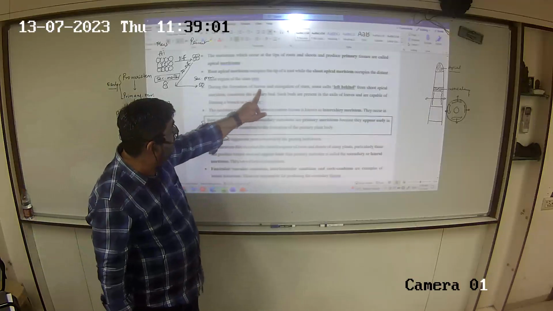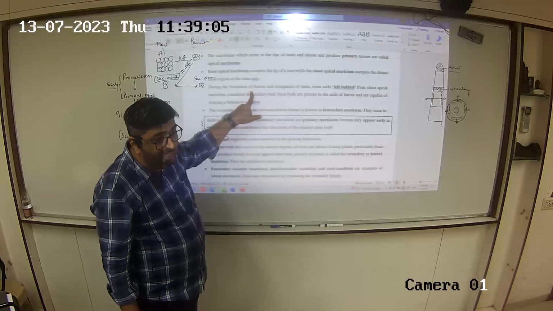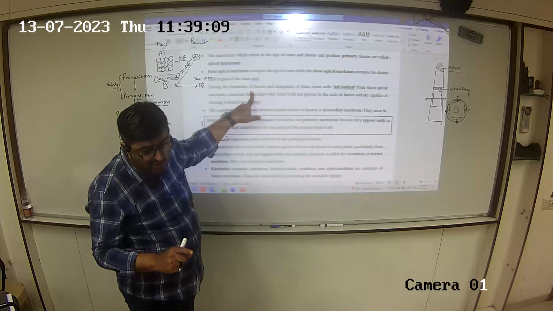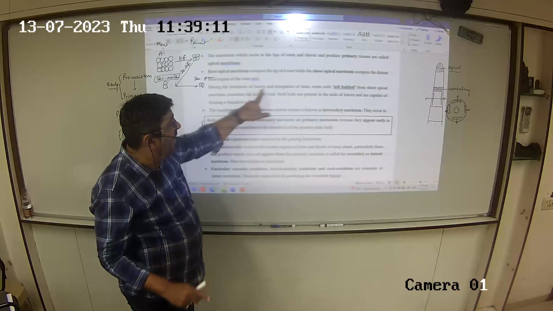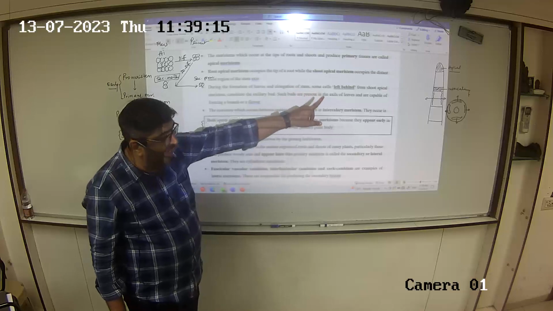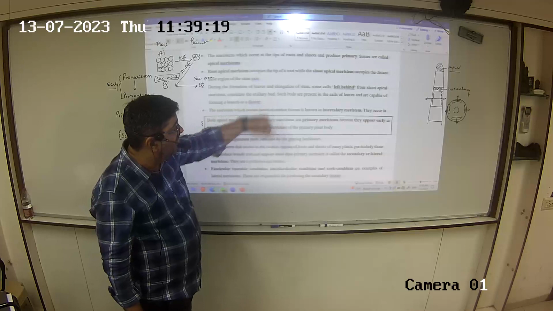During the formation of leaves and elongation of stem, where will the leaves be formed from? In the diagram above, the leaf primordium. Can you see the structure leaf primordium, please? That is the origin of leaves. And elongation of cells, stem, sorry. Some cells are left behind from the shoot apical. They constitute the axillary bud.